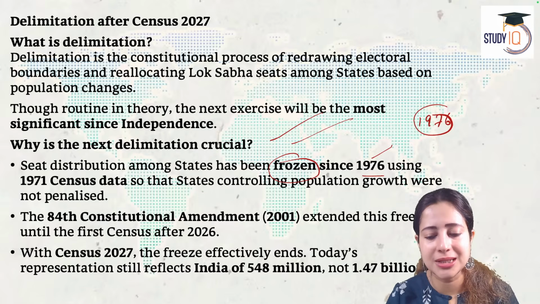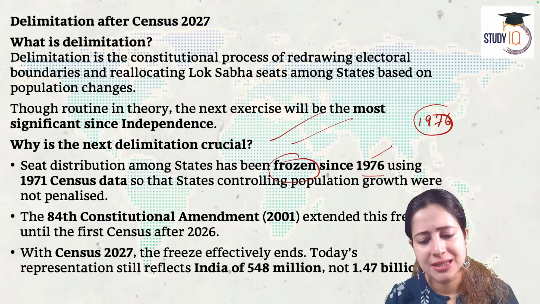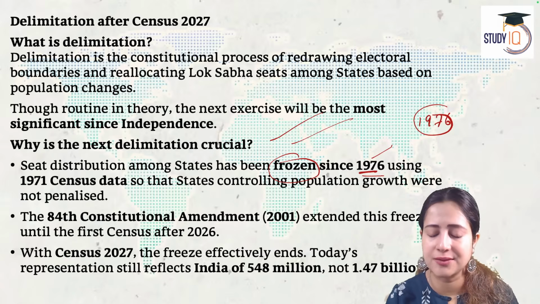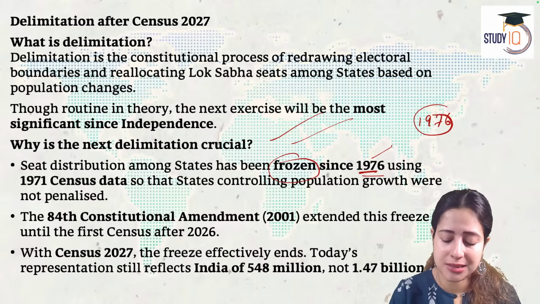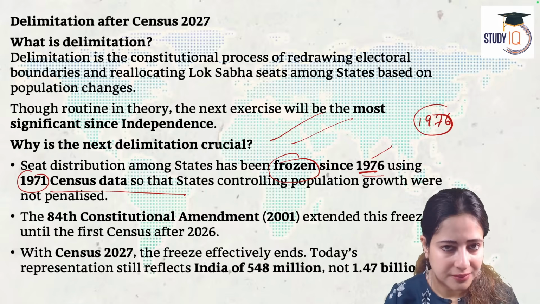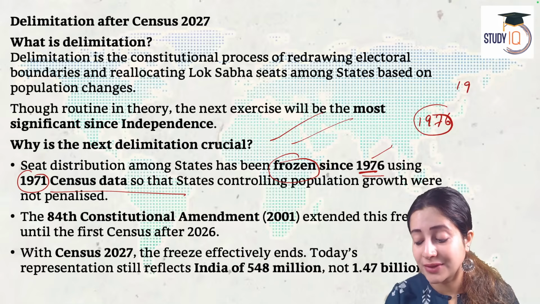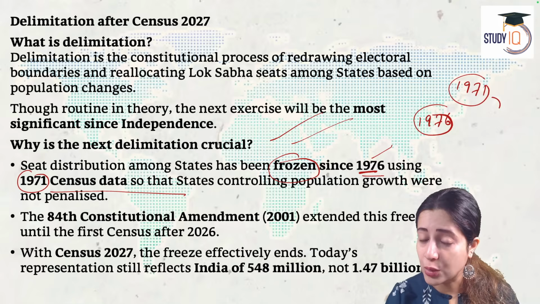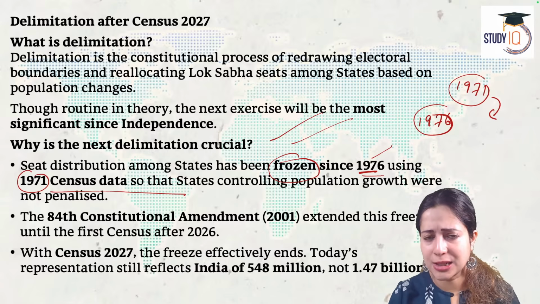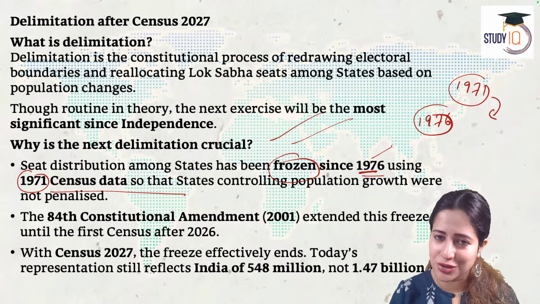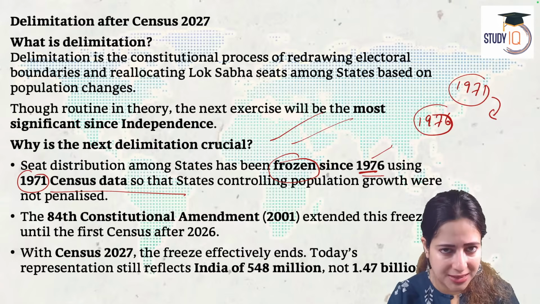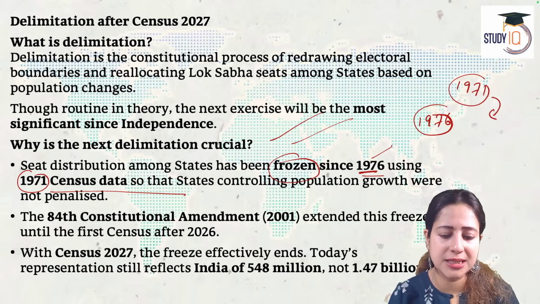Seat distribution in India has been frozen. It has never been changed. It has never been altered since 1976, and it has been based on 1971 census data figures. Yes. Now, why is 1971 so memorable? How can we remember 1971? One, because right now we have not done any delimitation after 1976. It has been frozen. It has been based on the census data of 1971.